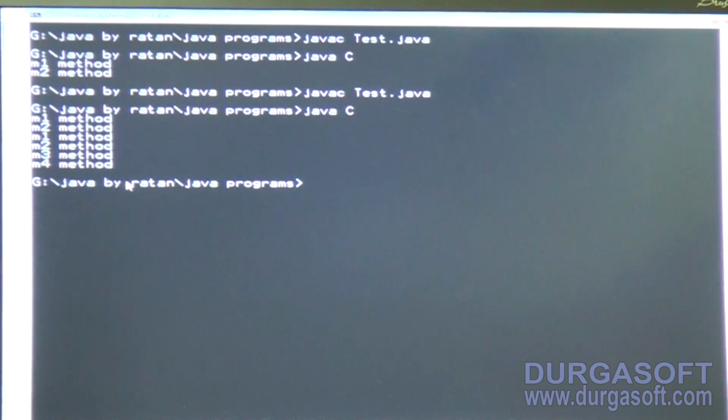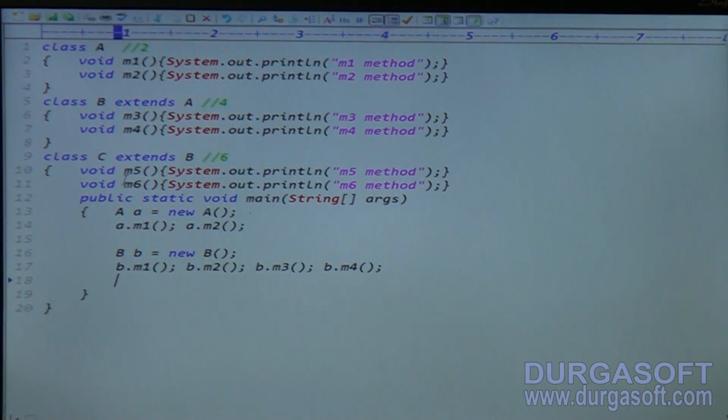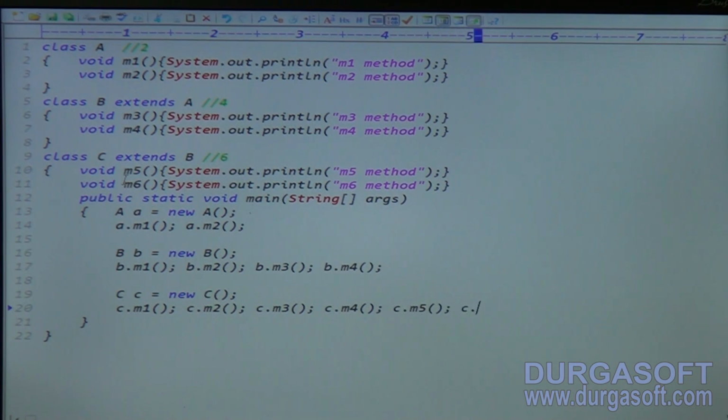Now the third object I am creating. What is the third object here? C c = new C(). So I am calling c.m1. C class contains total how many methods? 6 methods: c.m1, c.m2, c.m3, c.m4, c.m5 and c.m6. Total 6 methods are possible.